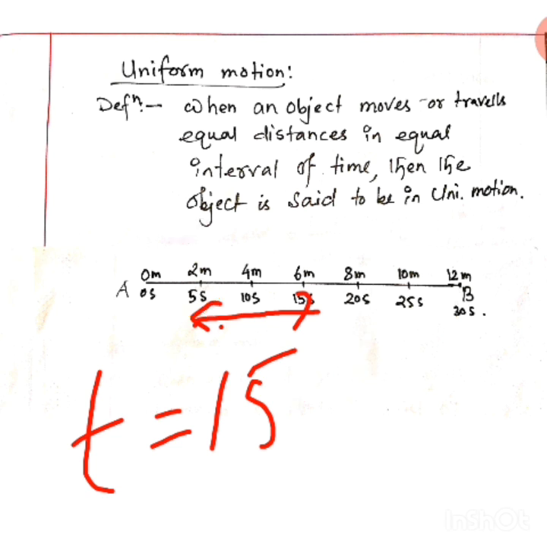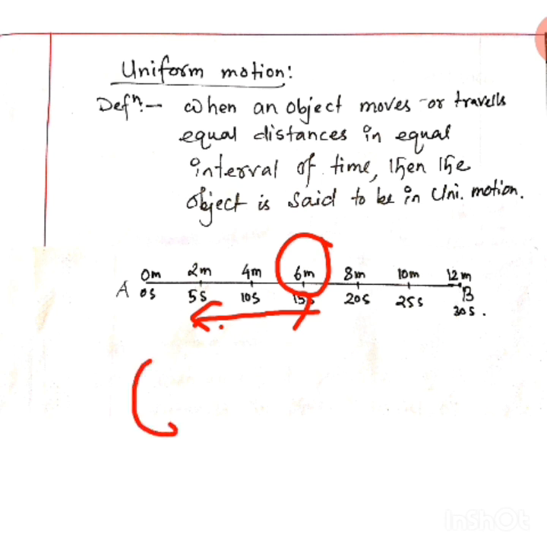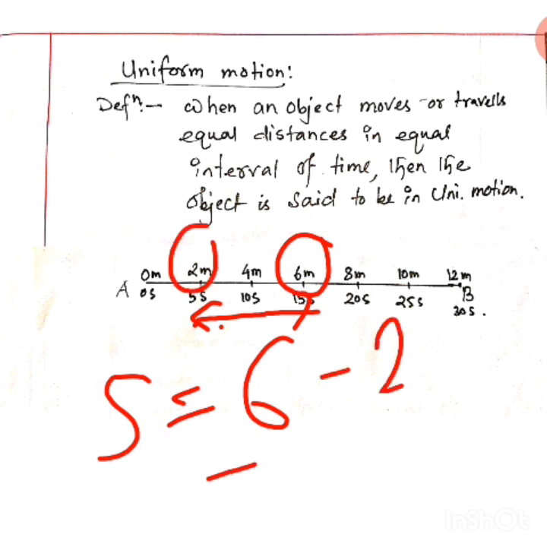Understood? So in this interval of time, how much distance is traveled? This is the final distance, 6. S is equal to the distance traveled. S is equal to 6 minus 2. How much is it? 4 meter. So 4 meter distance is traveled in how much interval of time? 10 second interval of time.